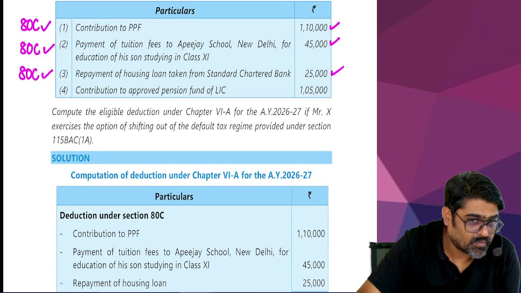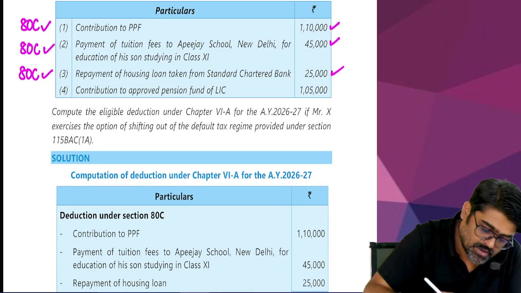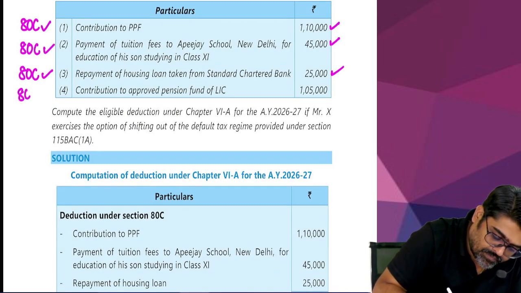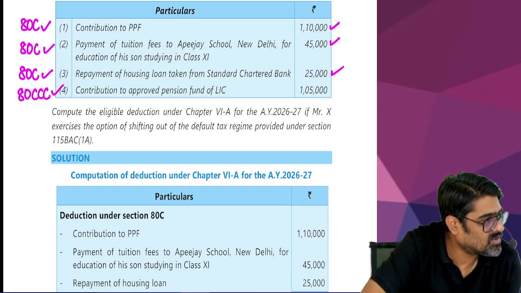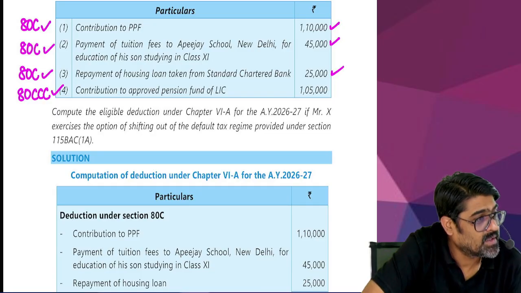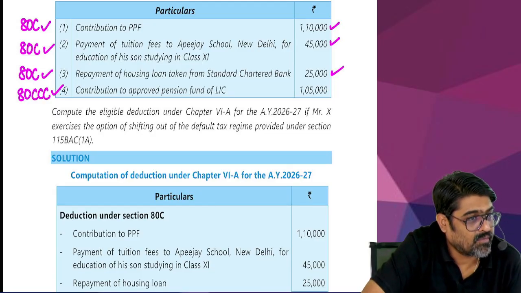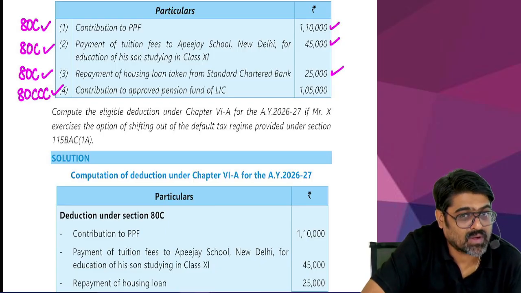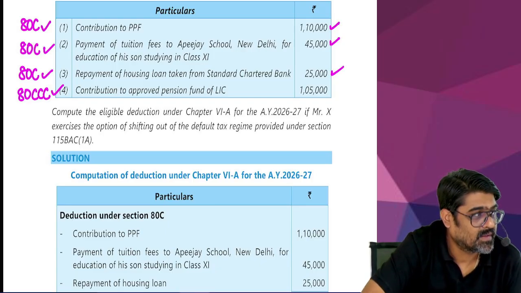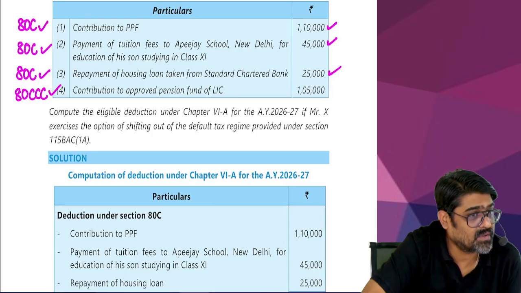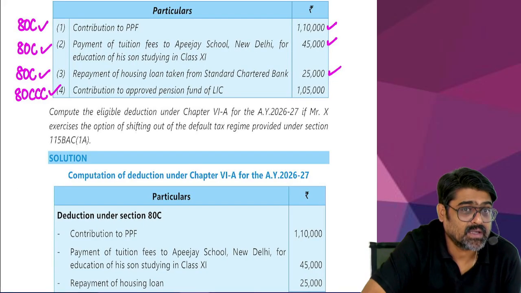Contribution to approved pension fund, under which section? 80CCC. This is not a pension plan. This is a pension fund. If it was a pension plan, I would have covered it under 80C. But since it is a notified pension fund, I am covering it under 80CCC.